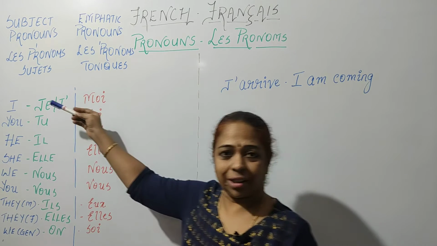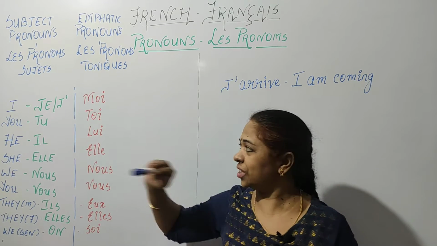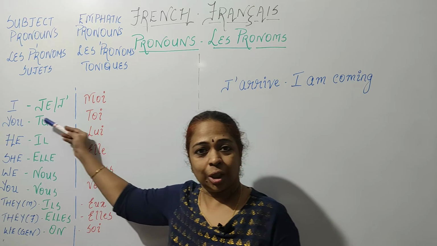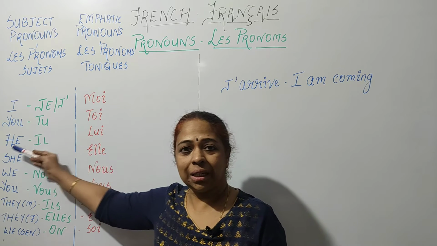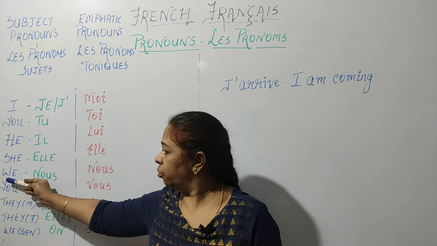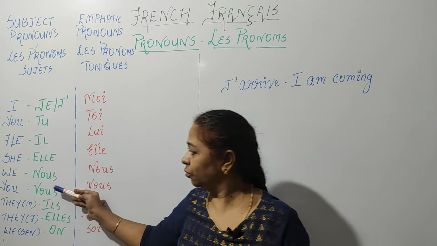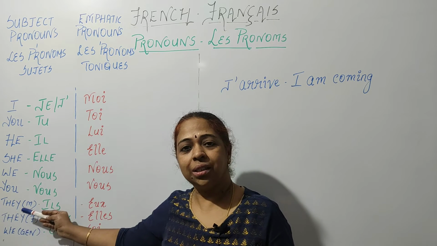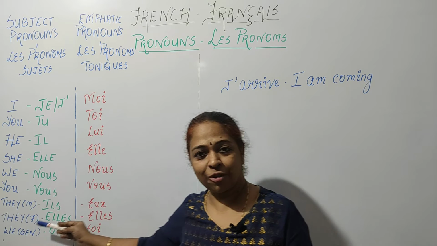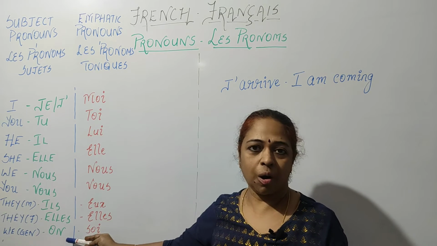Let's see all together the subject pronouns or les pronoms sujets. I, je; you, tu; he, il; she, elle; we, nous; you, as in you all, vous; they, the masculine form, ils; they, the feminine form, elles; and we, the general form, on.